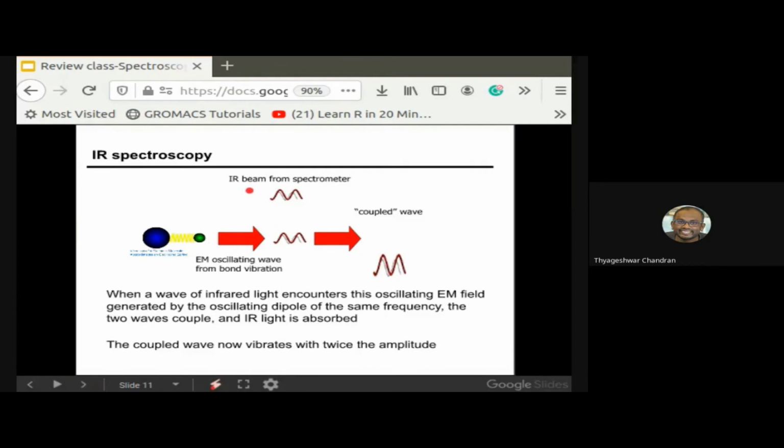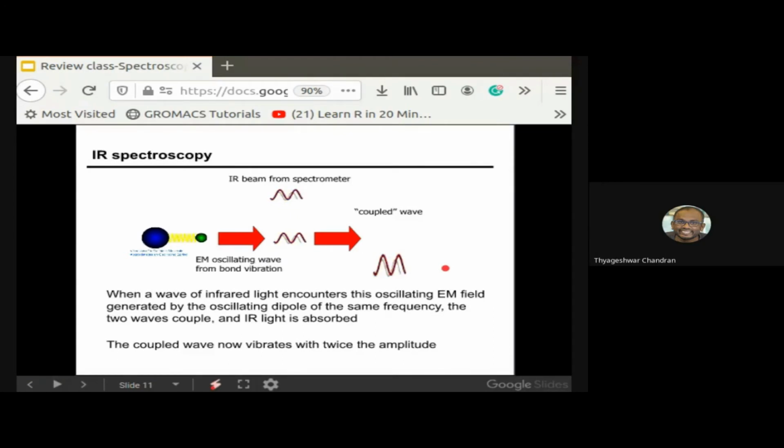If we give an external IR beam from the spectrometer, and the electromagnetic radiation produced by the vibration of this molecule matches, then they couple with each other and produce constructive interference that gives out the signal.